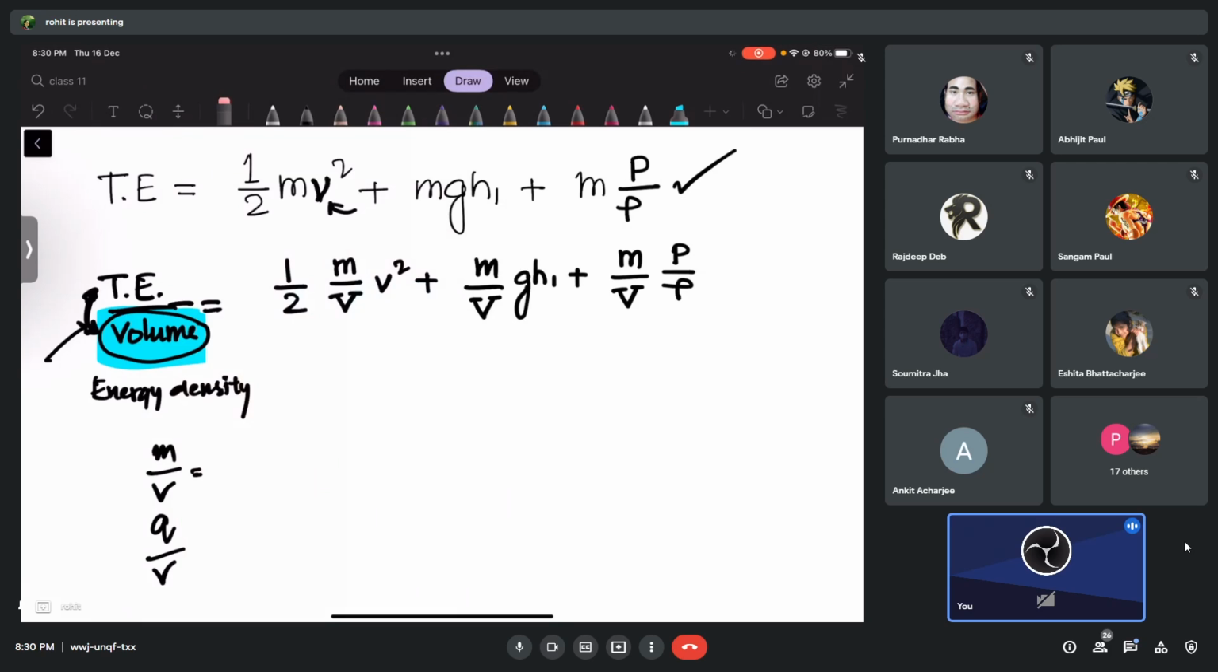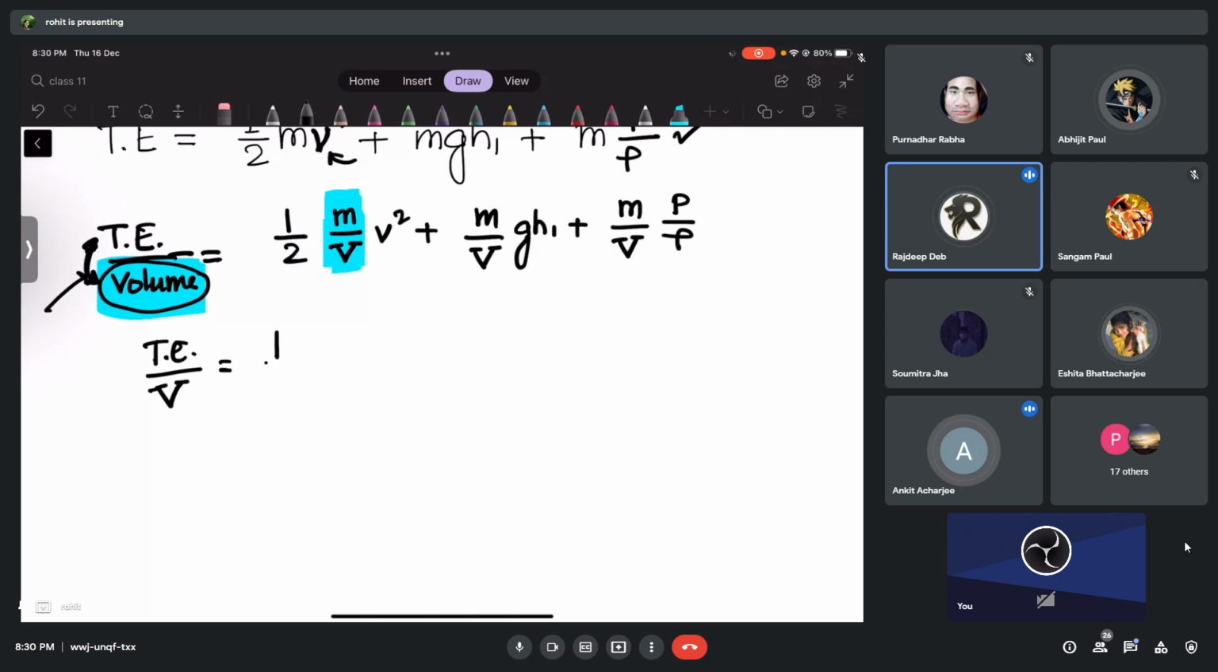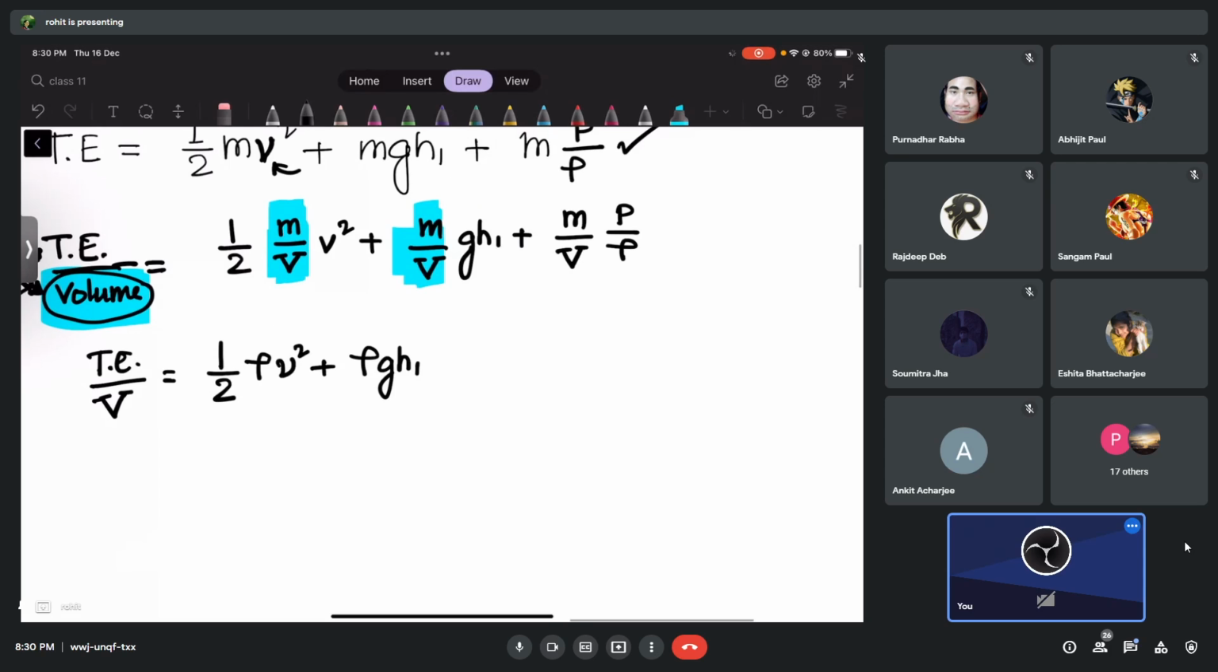Let me just show you that. The next thing that will happen here is this. Total energy per unit volume, or per liter of the liquid, is equal to, what can I do with this, guys? Mass by volume. What can I write? Half rho, density, then we have velocity square. Plus this is also density, right? G. So we have rho g h1. H1 is the height of that level x from the ground.